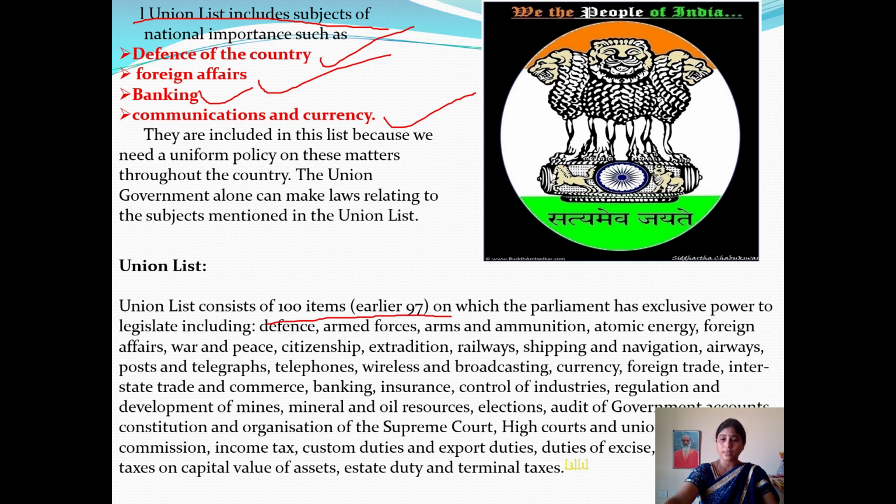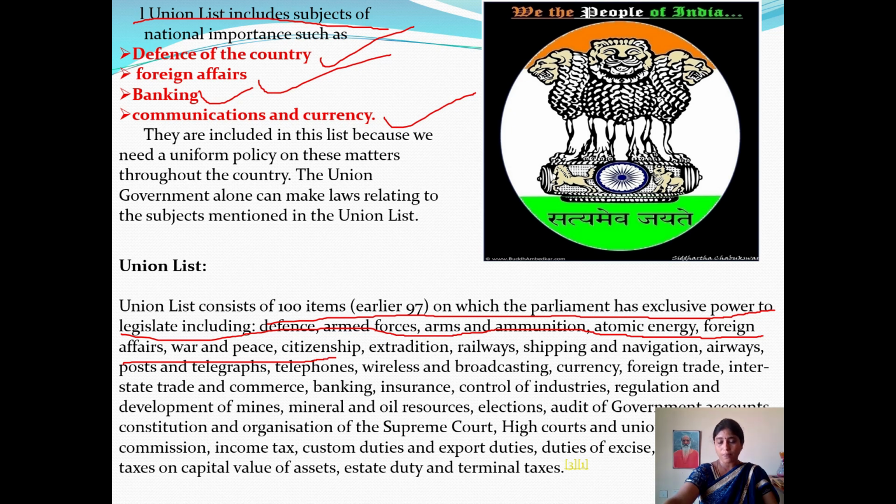Presently, earlier it was only 97, on which the parliament has exclusive power to legislate, including defense, armed forces, arms and communication, atomic energy, foreign affairs, war and peace, citizenship.